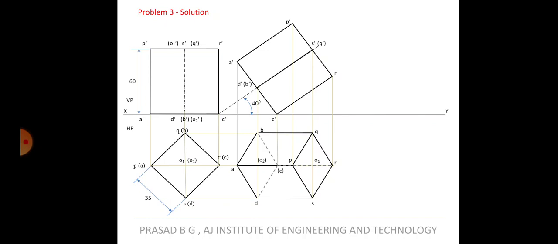Next, we have to go for the third view, inclination to VP. So inclined to VP at 30 degrees. But what is inclined to VP? The axis. When the axis is inclined at 30 degrees to VP, we have to check whether there is a dimension change. So definitely there will be a change in dimension with the first axis and the second axis. So a locus has to be drawn.